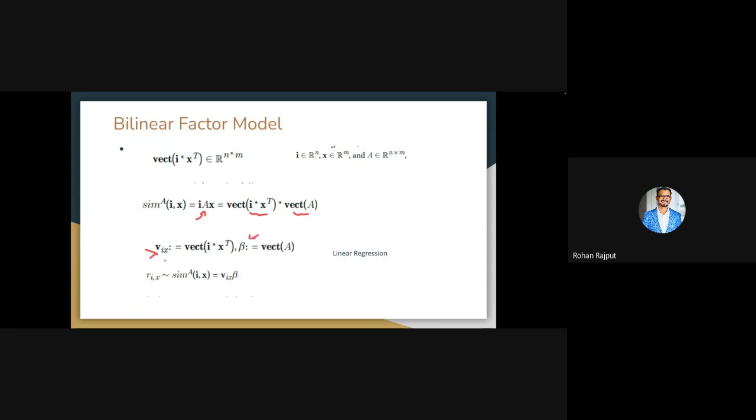Now if you see closely, we have converted this equation into a linear regression method. Now we have a weightage parameter multiplied by the variable vix, and vix represents the vector interaction between the item and the user vector.